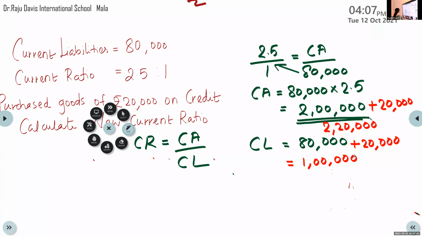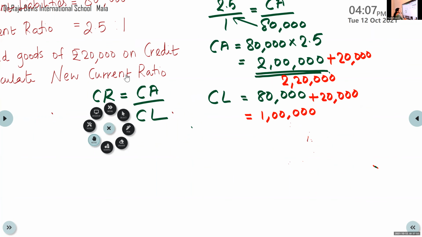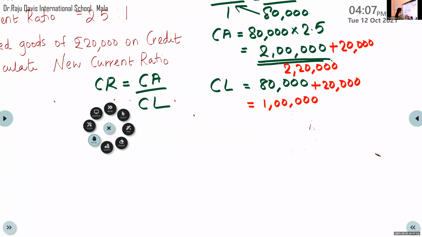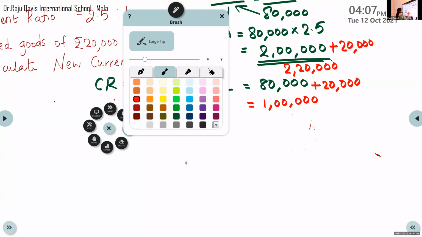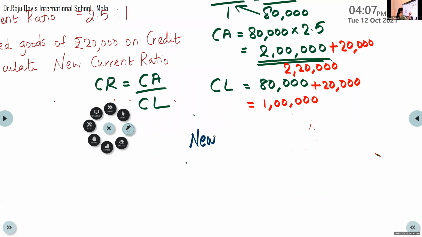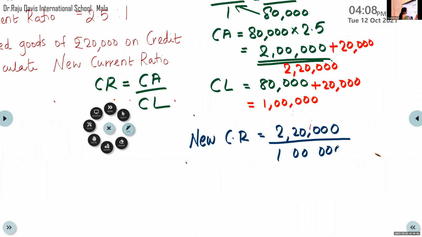Now you have the new current asset and new current liability. So the new current ratio is 2,20,000 divided by 1 lakh. So what is the ratio?